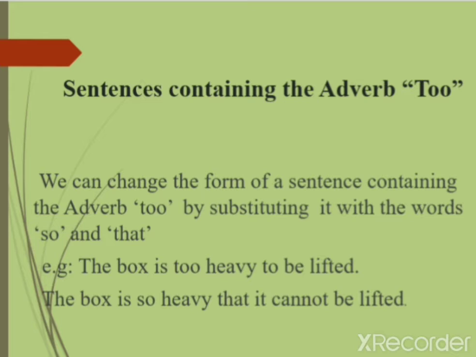We can change the form of a sentence containing the adverb "too" by substituting it with the words "so" and "that". For example, the box is too heavy to be lifted. If we have to transform this sentence by replacing the word "too" with the word "so", it will be: the box is so heavy that it cannot be lifted. "So" is to be followed by the word "that", and we have to use "can" from our side.